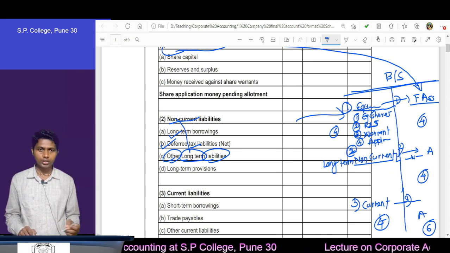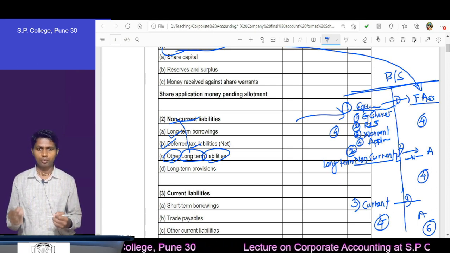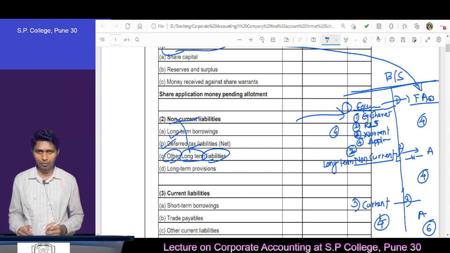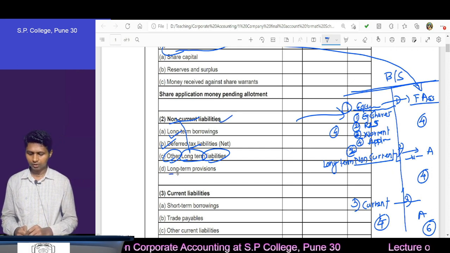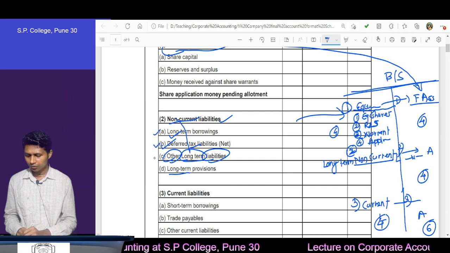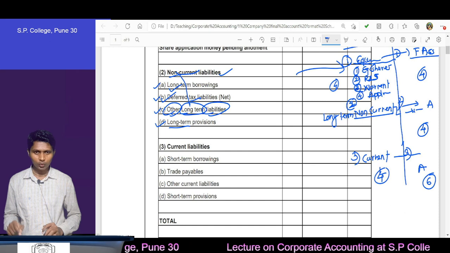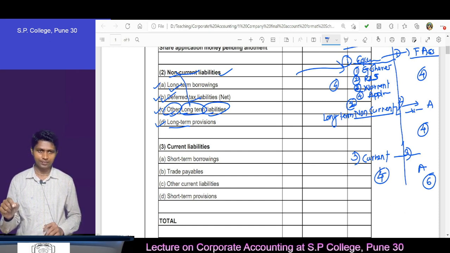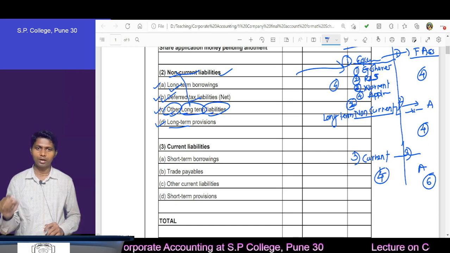And then provision. Borrowing, tax, other, provision. From provision, you can write long-term provisions, because we are writing the same provision in non-current liabilities. Non-current means long-term. Therefore, long-term provisions. If you are able to write these 4 sub-items, then definitely you will write easily, without any mistake, the 4 sub-items of current liabilities.